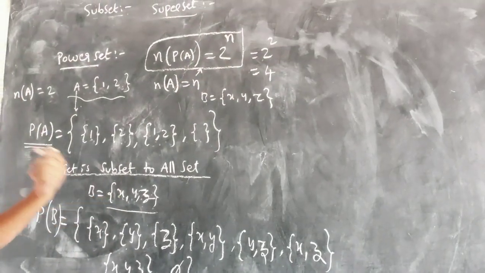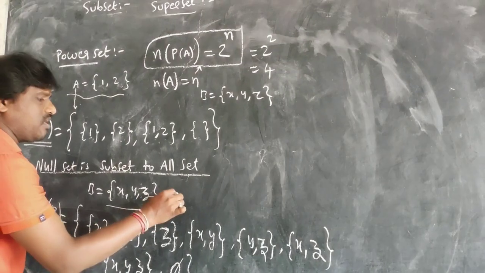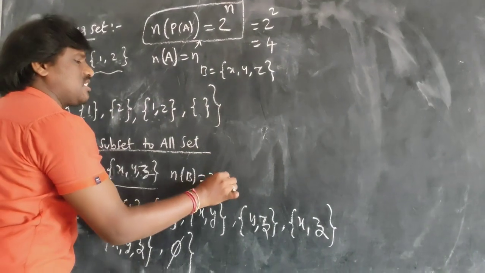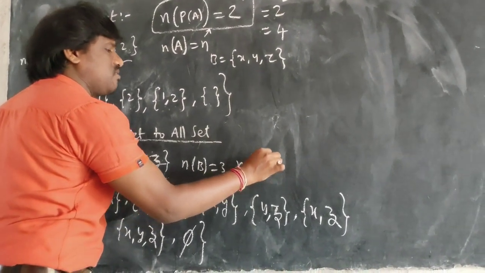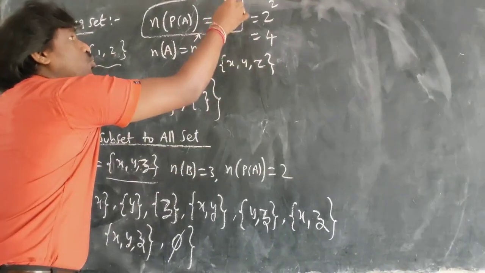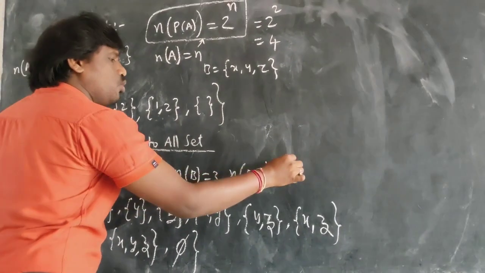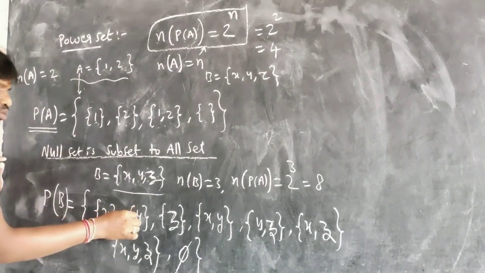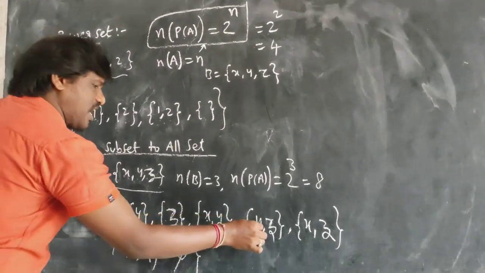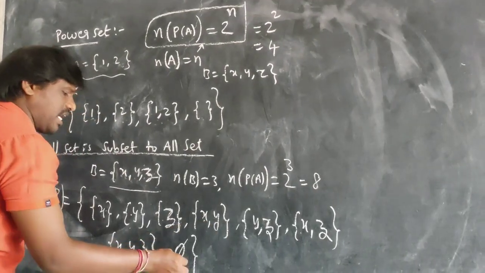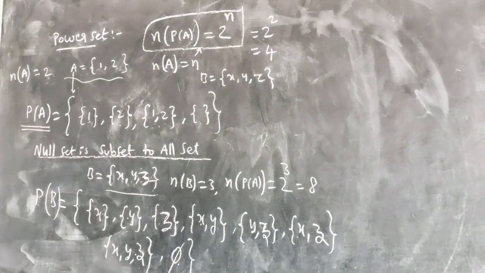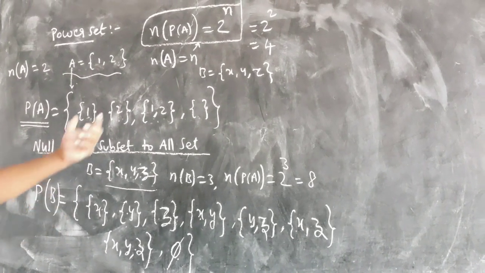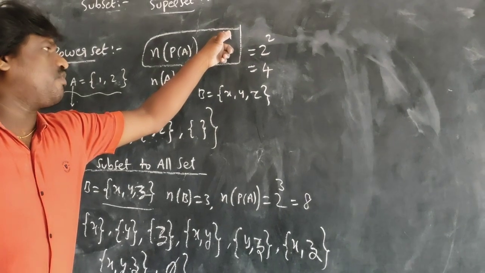If I have 3 elements, what about that? The number of elements in B is 3, and the number of power sets will be 2 power n. You have 3 here, so 2 cubed. 2 cubed is how much? 8. Let us count that. 1, 2, 3, 4, 5, 6, 7, 8. So the number of power sets is always represented by the 2 power n formula.